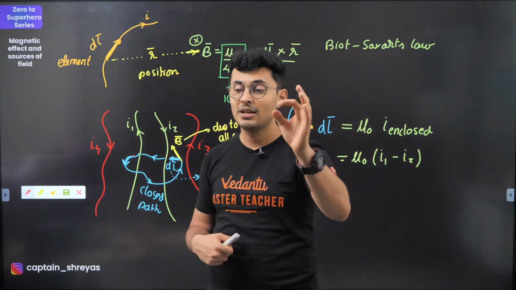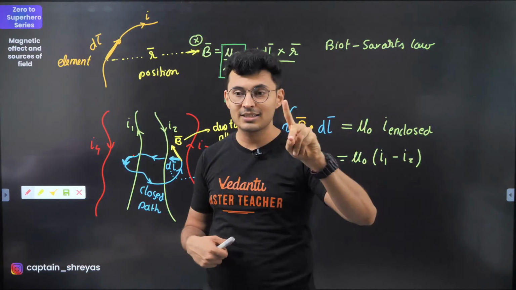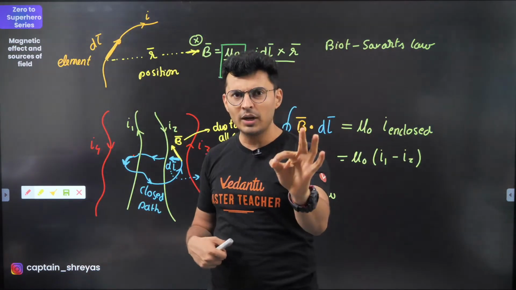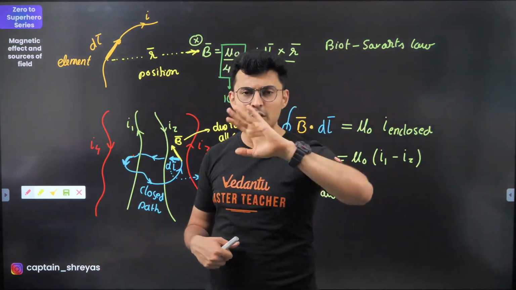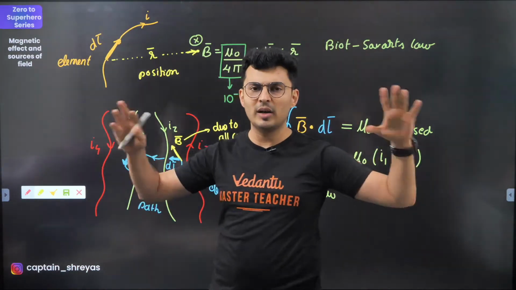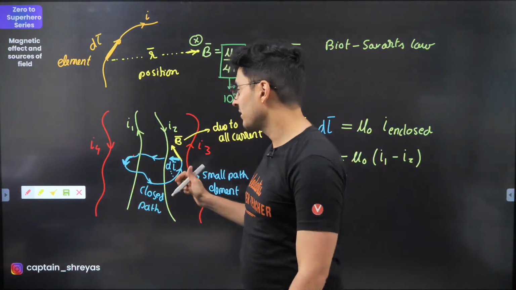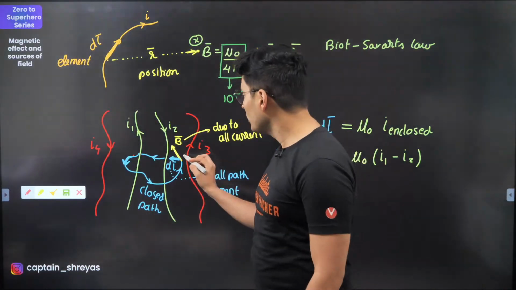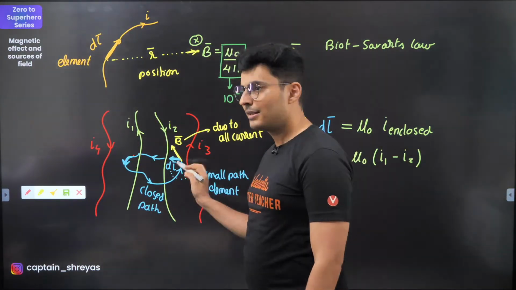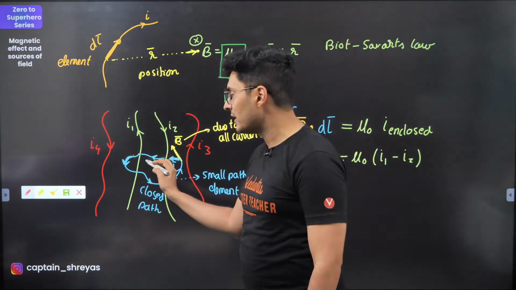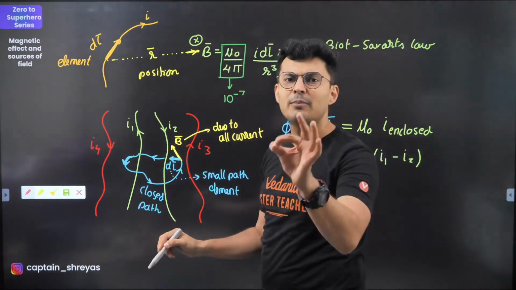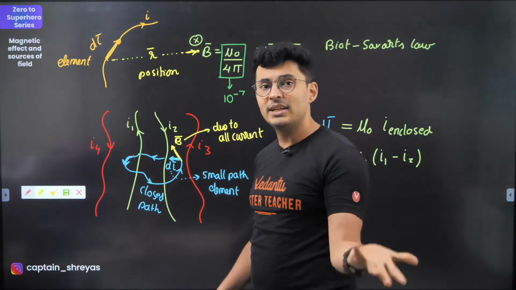Think logically. It's always because of all the wires. Each and every point will experience magnetic field due to all the currents, no matter how far or how close they are. But there is one interesting thing which will happen. If you take magnetic field dot dl at each and every point and you sum it up.